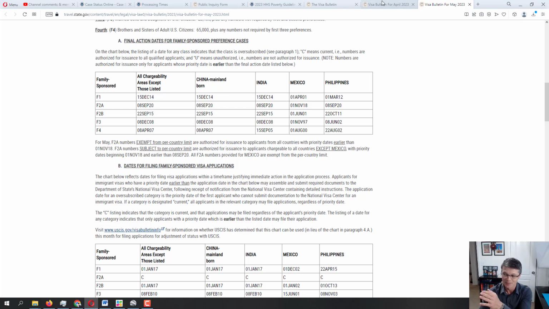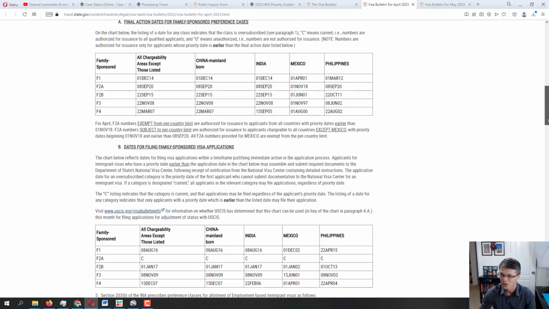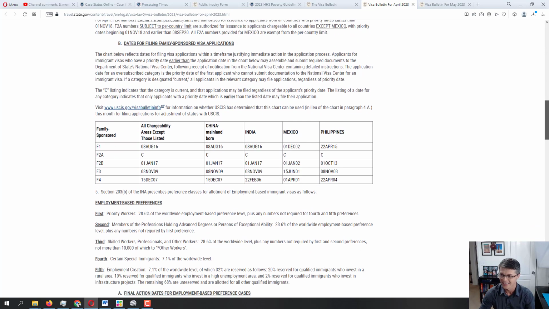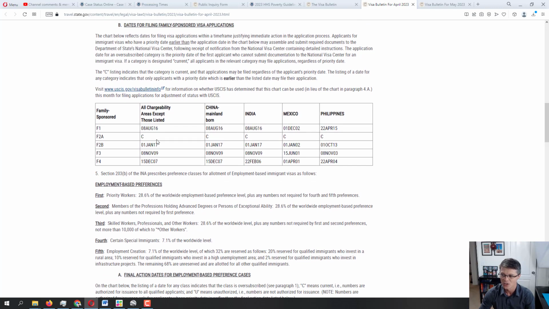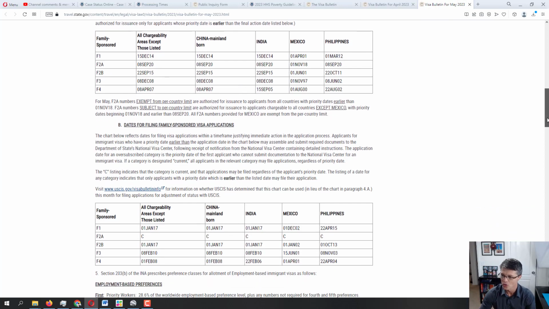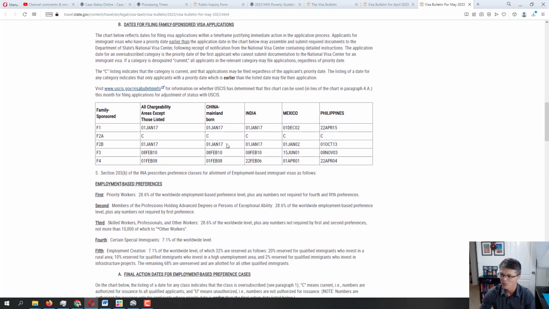Well, in May 2023, let's take a look. Yes, it's still showing exactly the same thing. So we know that this current, which means that there is no wait on the availability of the immigrant visas, is not correct. So again, in the next couple of months, I'm thinking we're going to see the update for this as well.